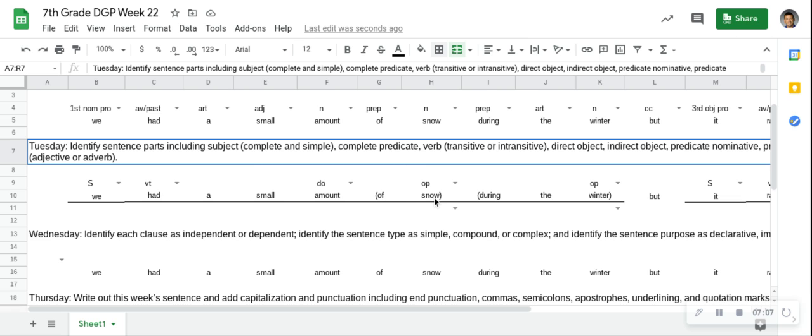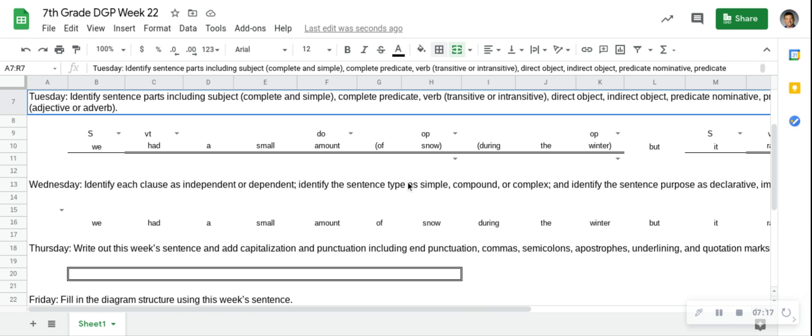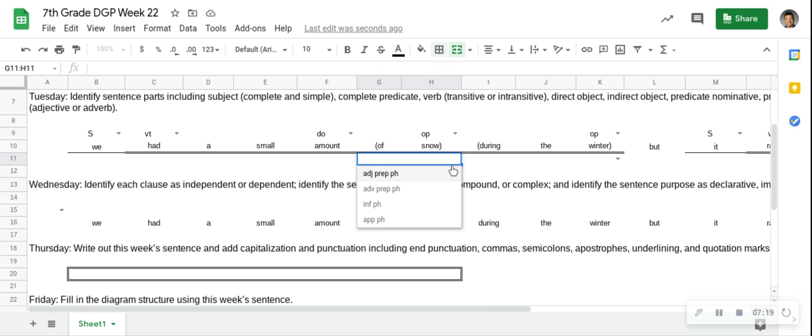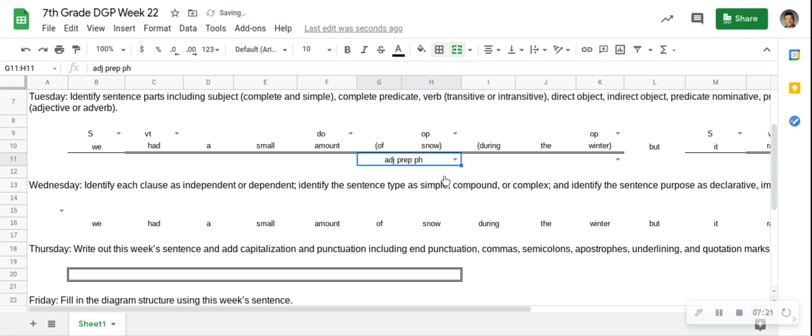This preposition of snow connects and goes to what? Amount. It tells us what our amount is of, right? So it's an adjective prepositional phrase.